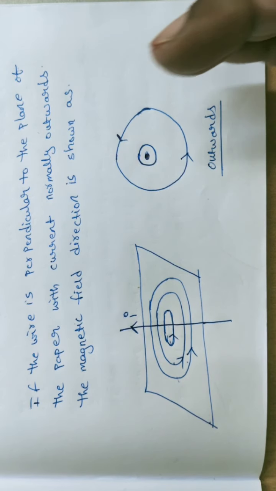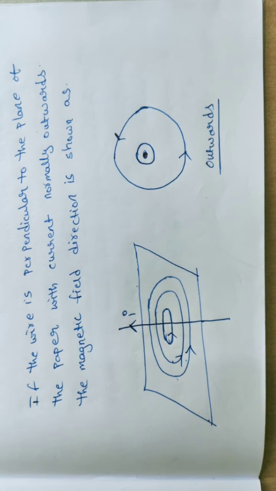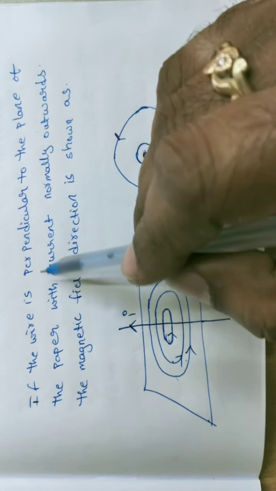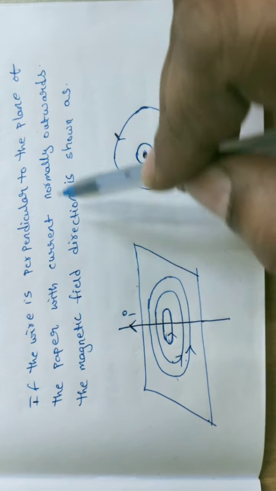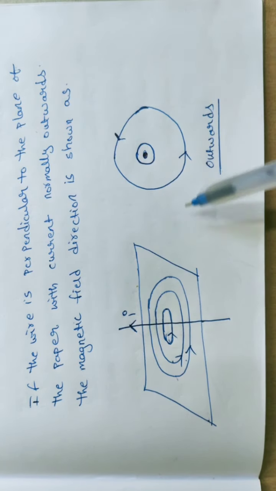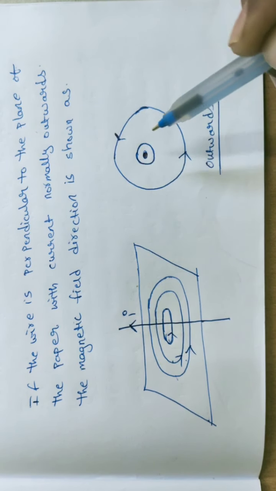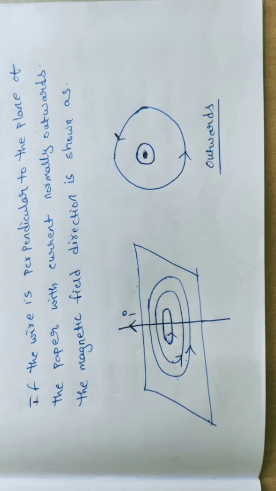So here, in the anti-clockwise direction, we are observing the magnetic field. If the wire is perpendicular to the plane of the paper with current normally outwards, the magnetic field direction is shown like this. For outwards current we represent dots at the center, and the magnetic field is in the anti-clockwise direction. Is it clear, students?